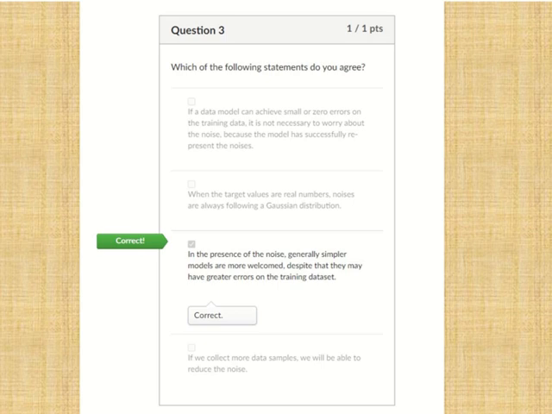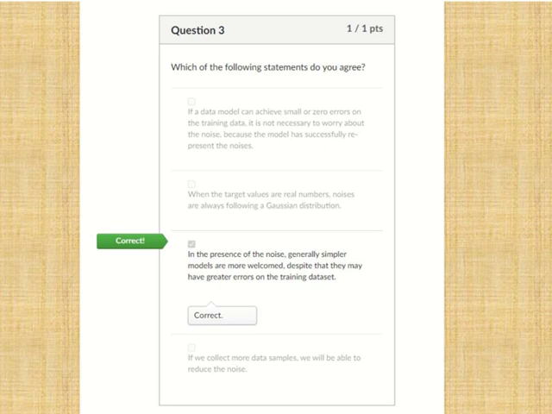And the fourth option says that if we collect many samples, we can reduce the noise. This is the wrong answer. The noise always exists, no matter how much data we collect. The noise of this data always exists. It is the correct answer.